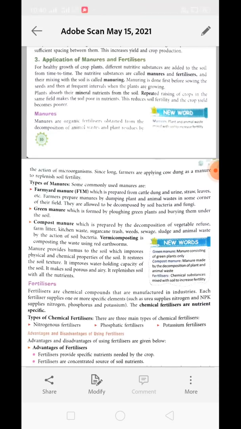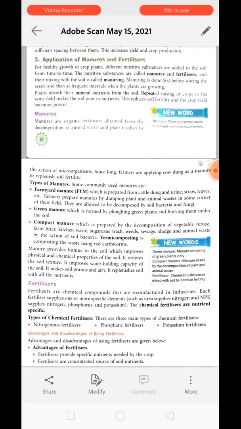But after continuous absorption of these minerals from the soil, there will be a point where the soil will not have sufficient minerals to provide the plant. And in that condition there is a need of applying manure or fertilizer. Manure and fertilizers are the sources which can provide the soil with a good amount of nutrients.